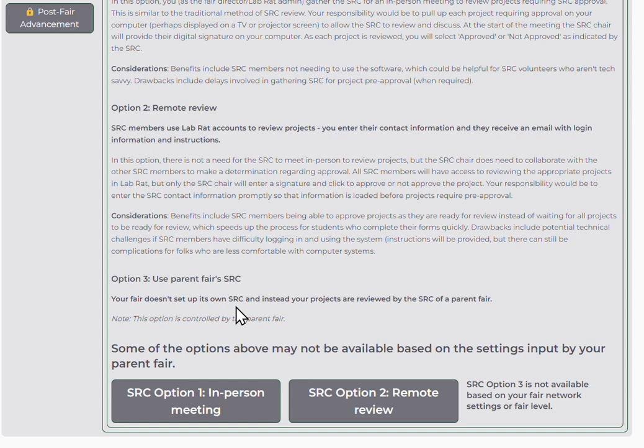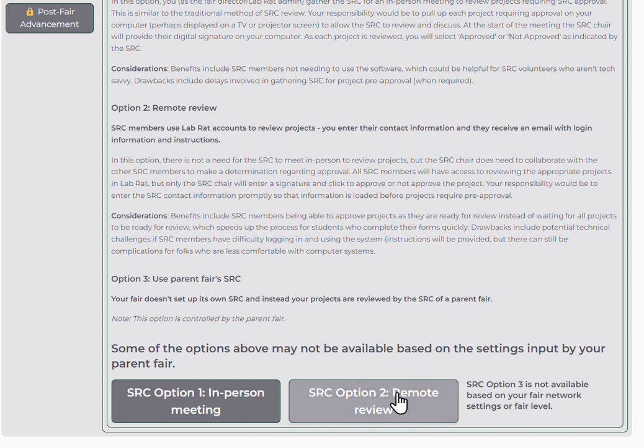I am a regional fair in this case, so I don't have an option for that. There's no parent fair, so you'll see option 3 is removed. I can create settings for my subfairs as to whether or not they're supposed to use my SRC or their own. If I say no, they can't use my SRC, then option 3 would be blocked. If I say you must use the higher level fair's SRC, then these other options won't be available and they could only click option 3.